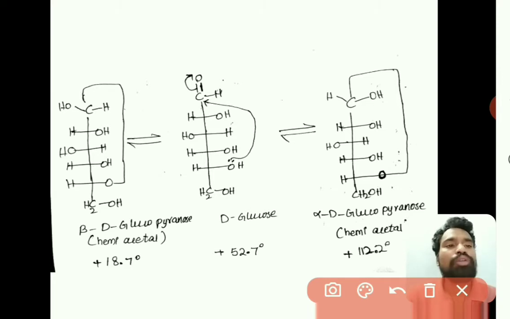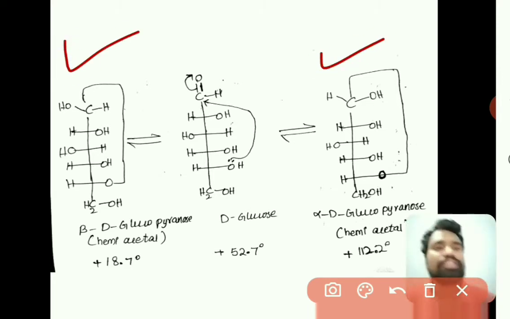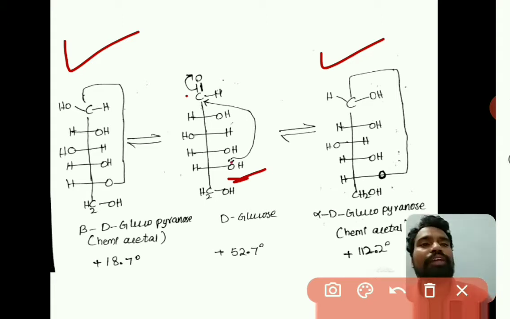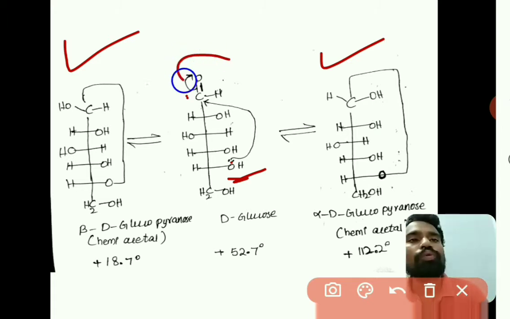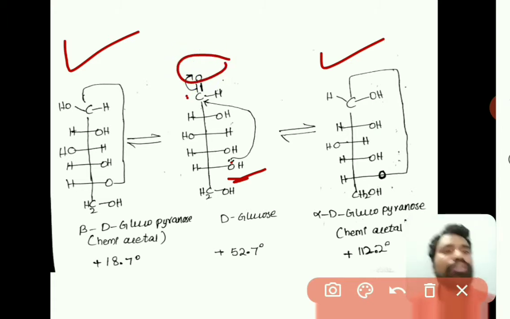So here there are two possibilities, so that's why glucose shows two cyclic structures, right. Just observe here, this OH is reacting with this aldehyde carbon, and there is a bond formation between oxygen and carbon, and this O will become OH, right. Just observe here, the first carbon OH is at the right side, and then the first carbon is bonded with the fifth carbon oxygen, so that we will be getting a cyclic structure here.